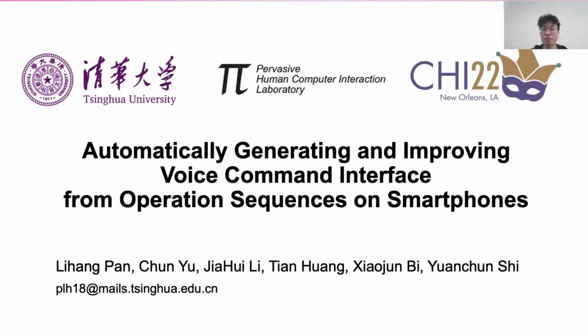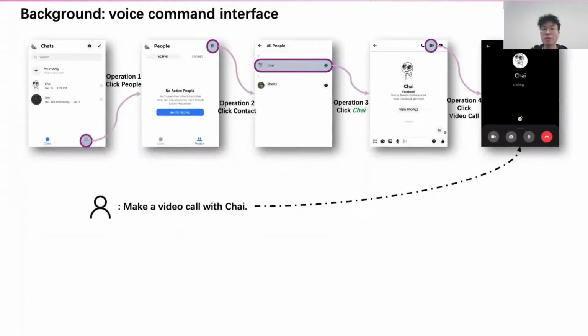I'm very happy to present our paper, Automatically Generating and Improving Voice Command Interface from Operation Sequences on Smartphones. Using voice commands to automate smartphone tasks can effectively augment the interactivity of existing apps. For example, when you want to make a video call to your friend, you have to carry out a 5-step operation sequence, which may be inconvenient or even impossible in some cases. With a voice interface, you only give a verbal command and the task is executed automatically.